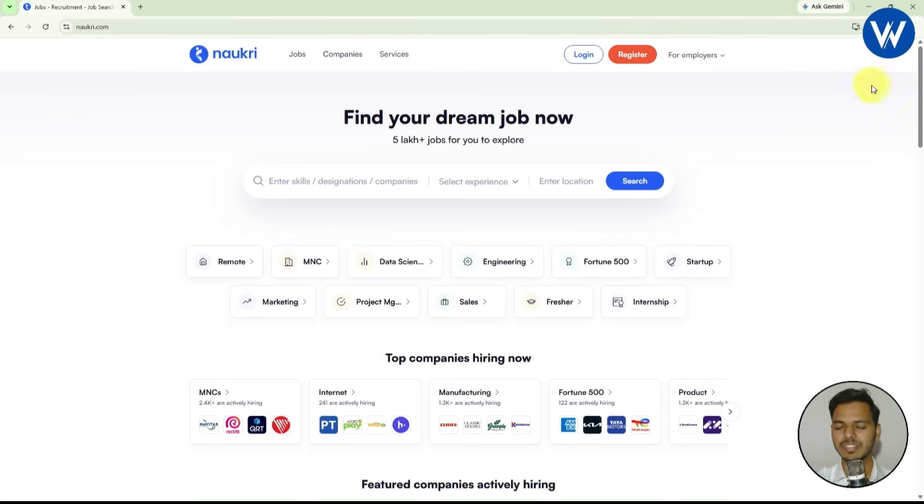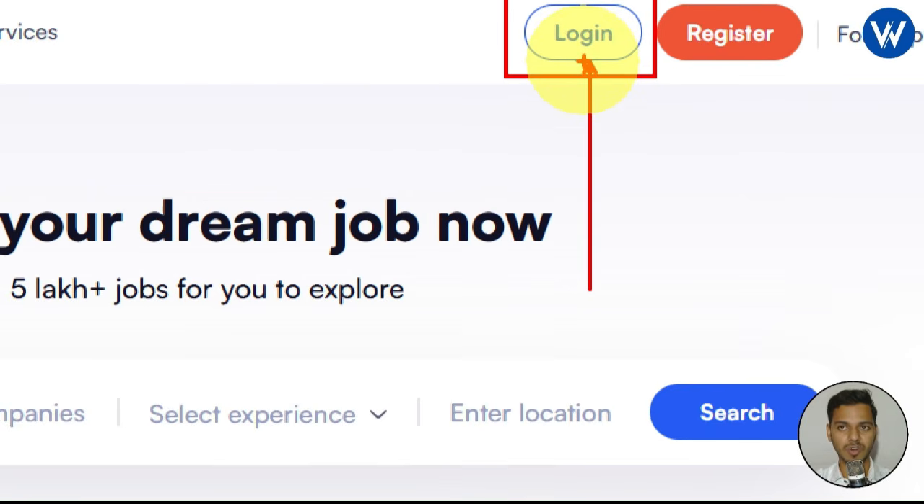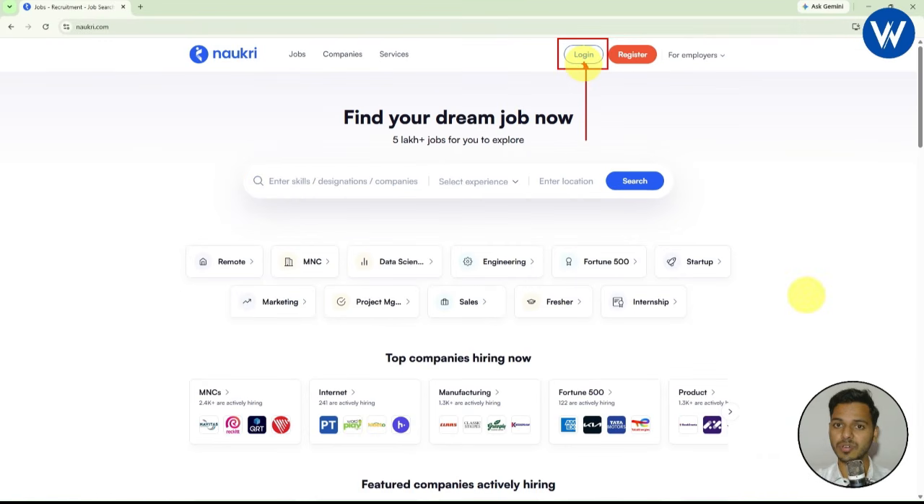Let me cancel this. If you want to log into Naukri, it is very simple. Just you can go with the option login. Here you can notice this is the login option. If you already created a Naukri account, you can just log into this. If you are a fresher and if you want to create an account, don't worry, it is very simple. Just you need to click on this option which is register.